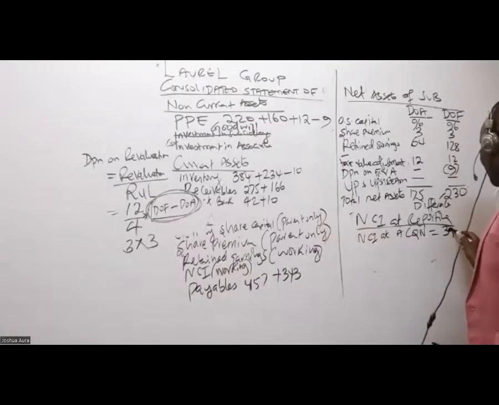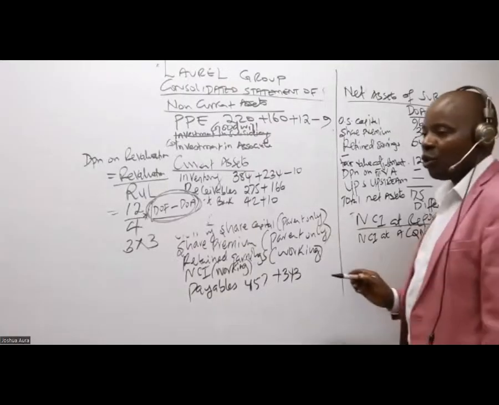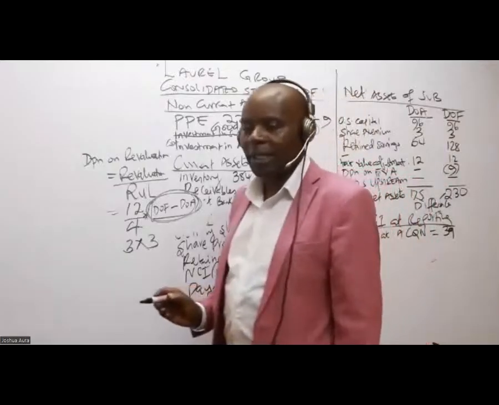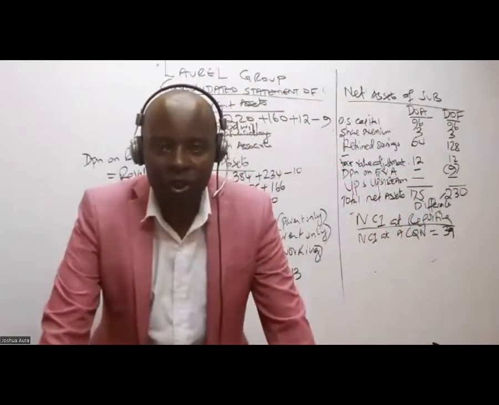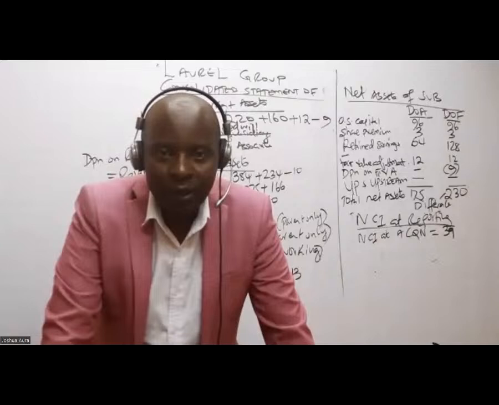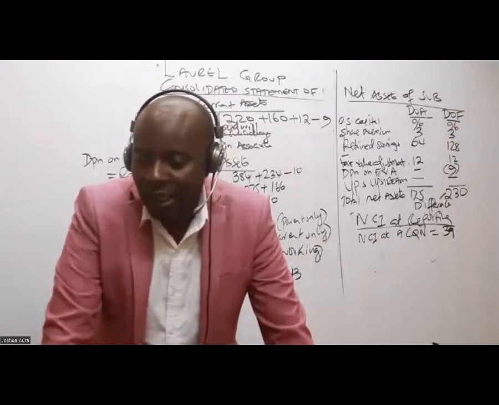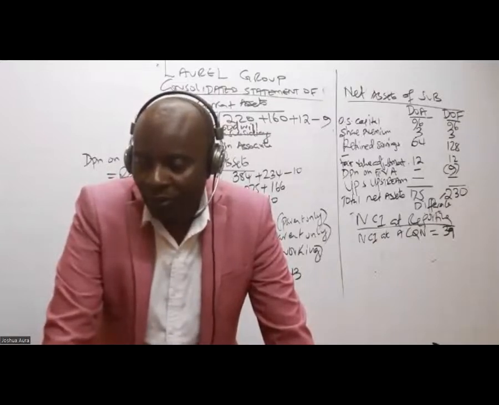And then, of course, we expect this NCI to become bigger and bigger as a result of what here? What will increase this NCI's value? The PAP, isn't it?